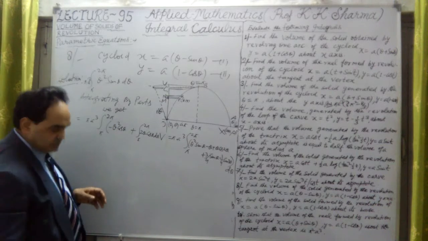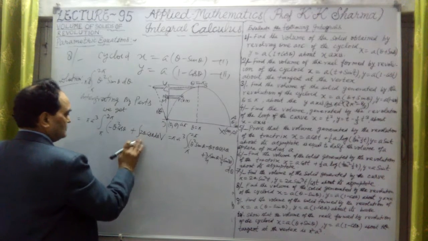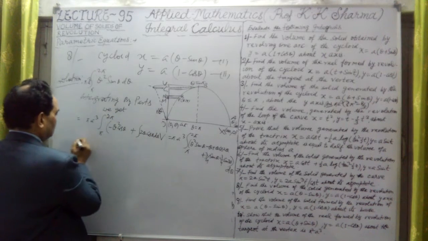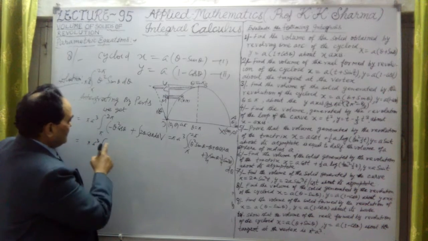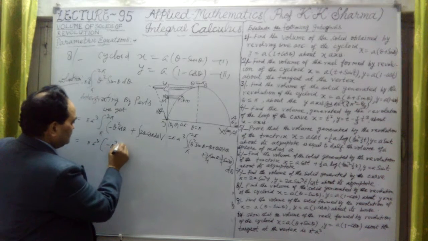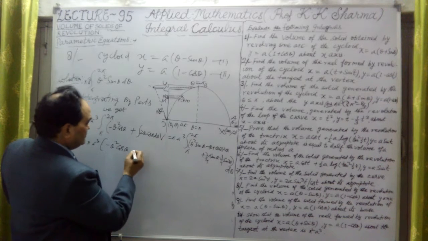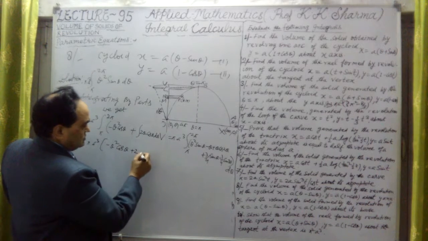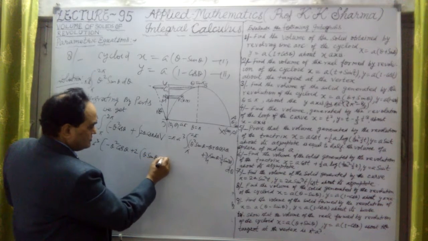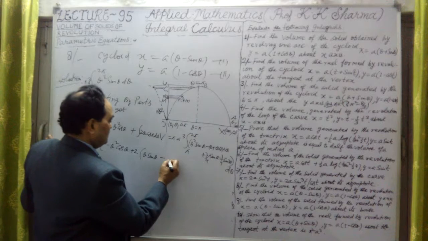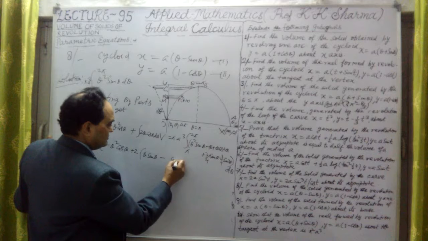Okay, let me first integrate this whole value with the integration. Limits I will apply later, for the whole term. This is pi a cube, limits I will apply later, but this is minus theta square cos theta. Now again theta cos theta is to be integrated. This is plus 2. Integration of theta cos theta is theta as it is, cos theta is sin theta, minus sine in between. Okay, this is theta differentiated as 1, cos theta is sin theta.